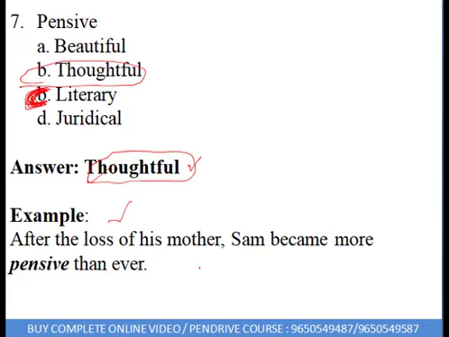And by this example, you can judge that sadness is there. After the loss of his father, Sam became more pensive than ever. Obviously, that's a terrible loss to someone. He has lost his mother and he remains in the pensive state all the time. He has become more pensive, that means more thoughtful. Earlier he was not that thoughtful. After the death of his mother, he became more pensive. Don't forget the word pensive, thoughtful.